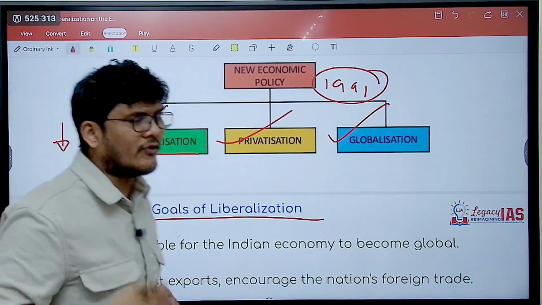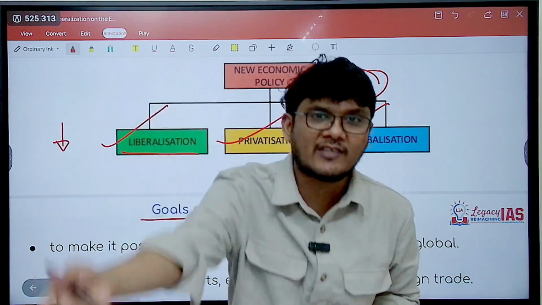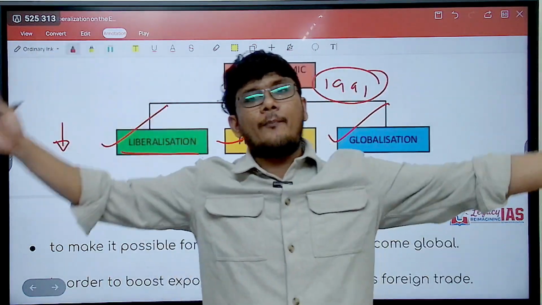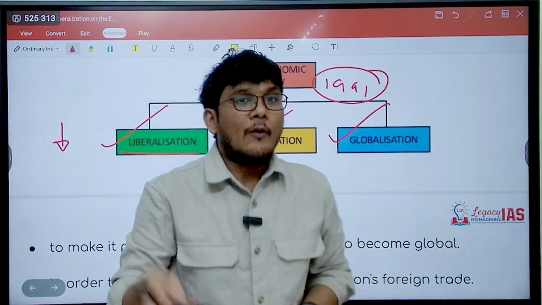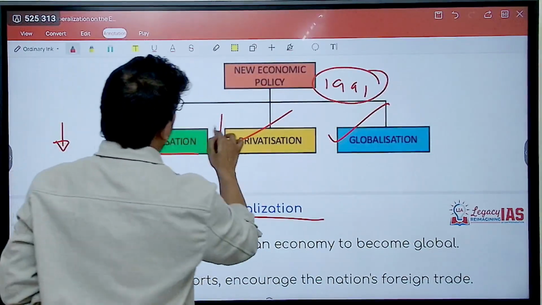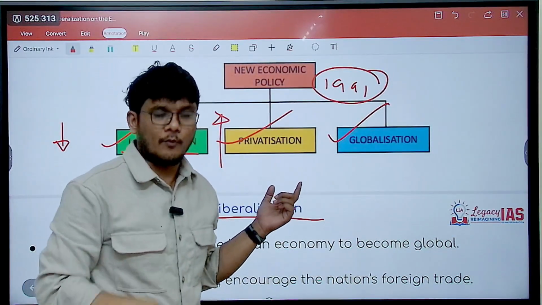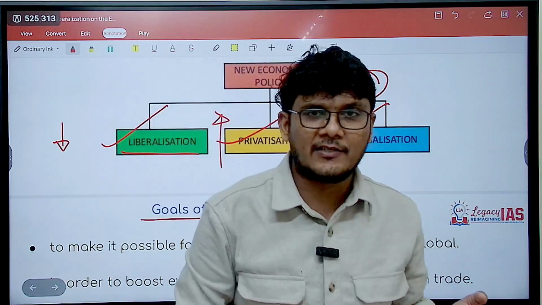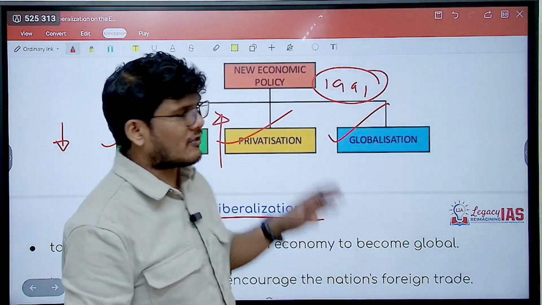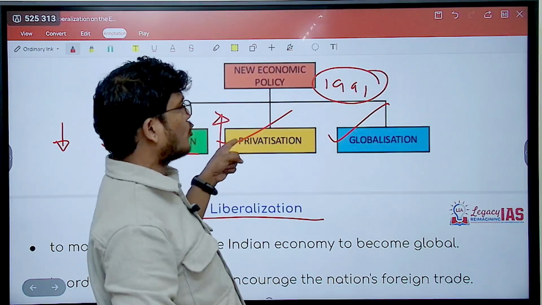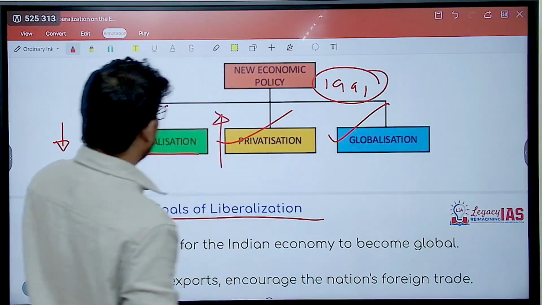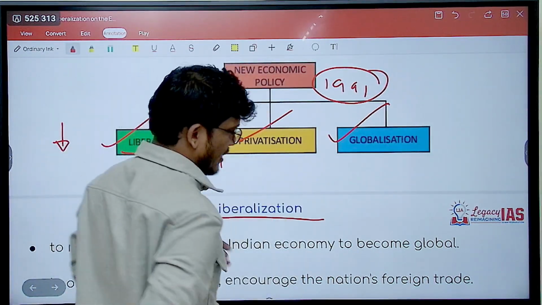Less and less rules and regulation, ease of doing business is increasing. So what will happen? More private players would want to do business, which would then lead to more and more privatization. Provided, of course, the government is allowing privatization in that domain, then more and more people would want to do business in that domain because things are easy, so privatization increases.